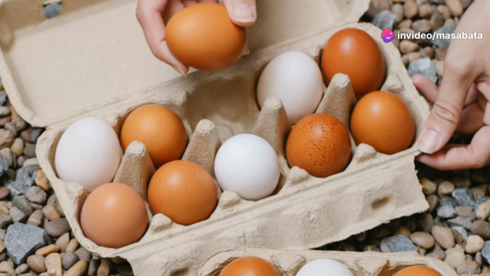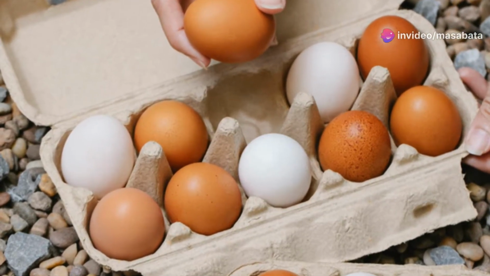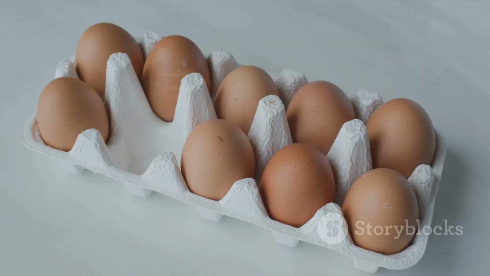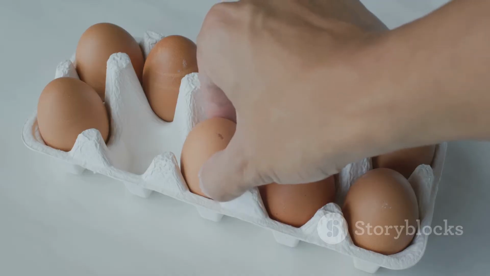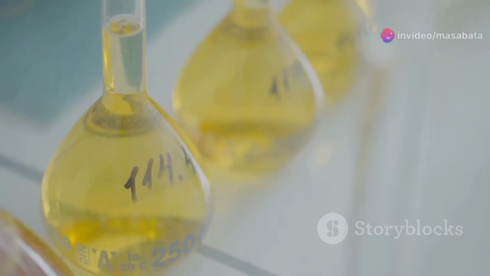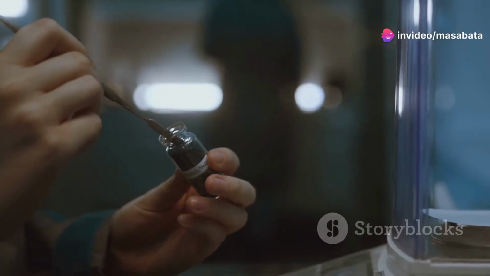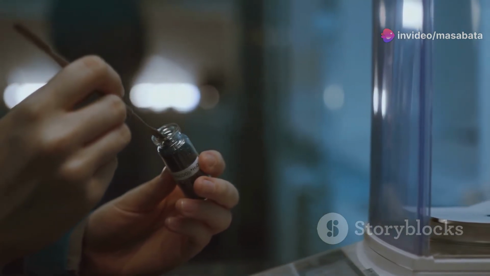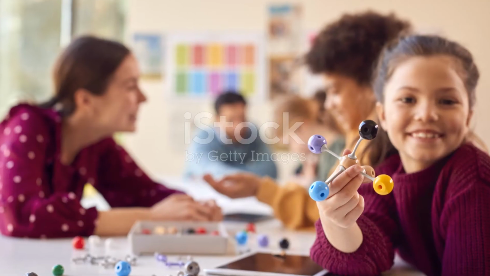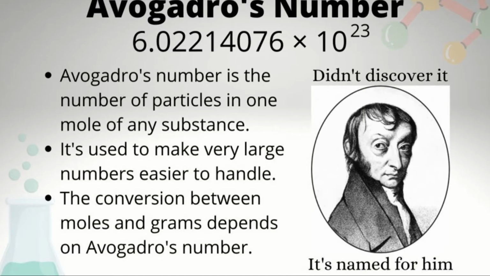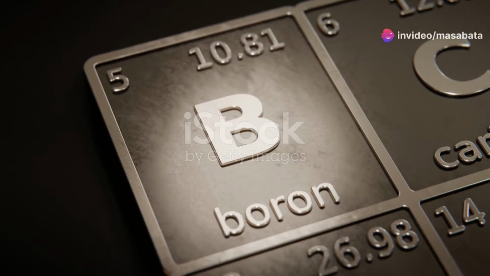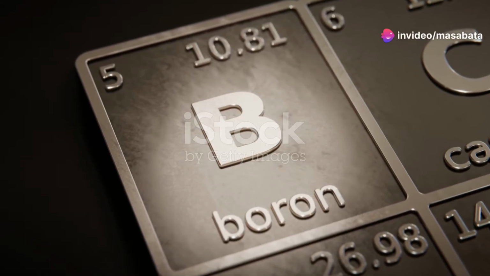Think of it like a dozen eggs. Just as a dozen always means 12, a mole always means 6.022 times 10 to the 23rd. This consistency helps chemists make accurate calculations. So, if we have 1 mole of carbon atoms, we have 6.022 times 10 to the 23rd carbon atoms. That's an astronomical number of atoms.